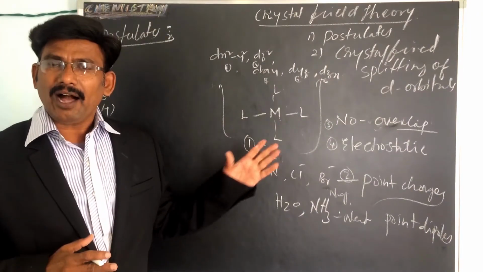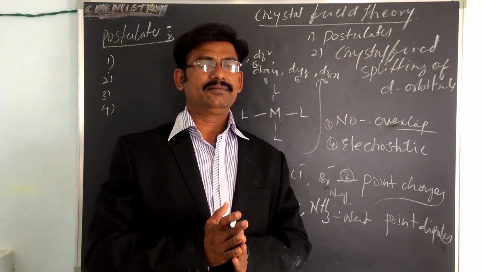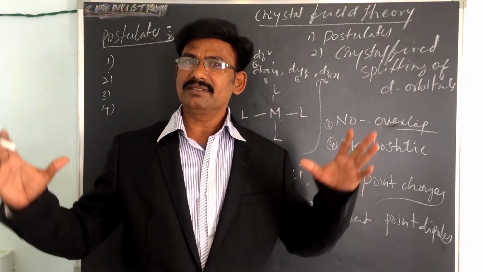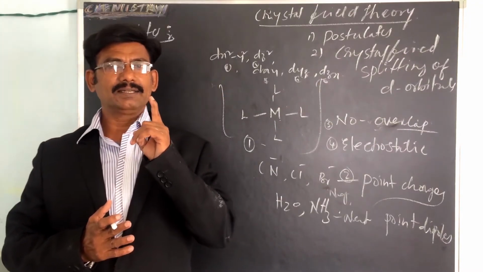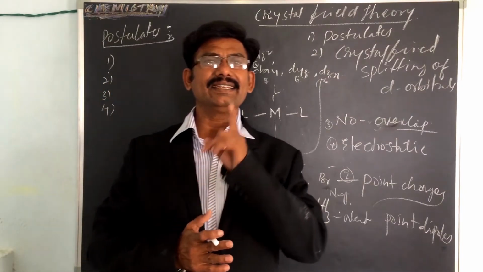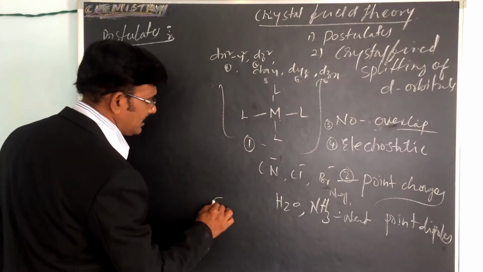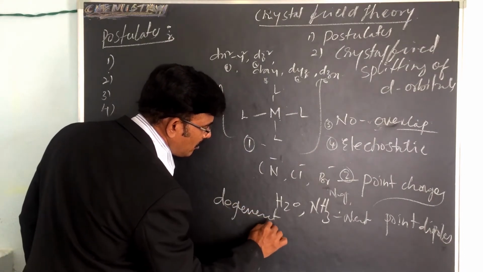All the 5 d orbitals have equal energy on a metal atom. For example, this is a metal atom. All the d orbitals have the same energy. That is called degenerate orbitals.